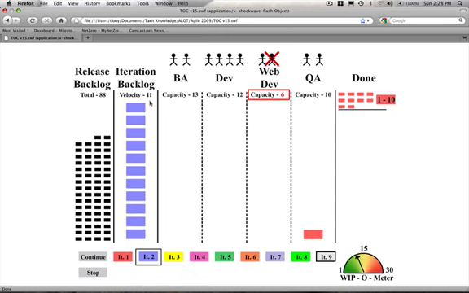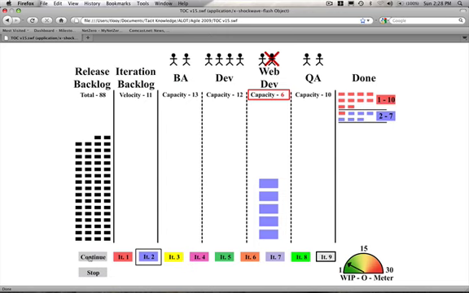In other words, we are not going to tie the rope of our release of story cards into the system to our new capacity. We're going to continue to put 11 story cards into the system. And it'll be pretty obvious what's going to happen. Of those 11 story cards, 6 of them are going to work their way through web development because that's what their capacity was. 5 are going to stay inside of their queue. And our total throughput for the iteration was 7. We had 1 in the QA queue prior to the iteration starting, plus the 6 that worked their way through. So now we have a throughput of 7 stories for iteration 2.